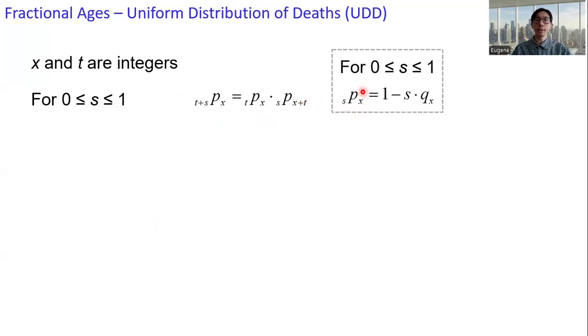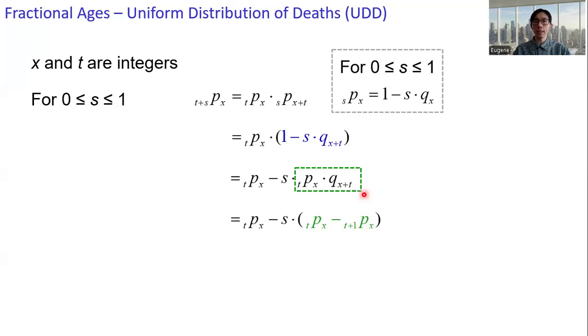Because s p x equals 1 minus s times q x, where s is between 0 and 1, as in this case, therefore s p x plus t is 1 minus s times q x plus t. If you have this information, the p's and the q's, then you can make use of it. Or else we can factor that out. The last term here, t p x times q x plus t, we can rewrite as t p x minus t plus 1 p x.